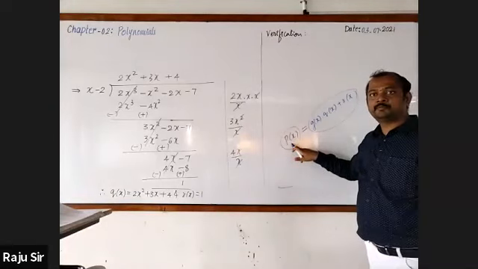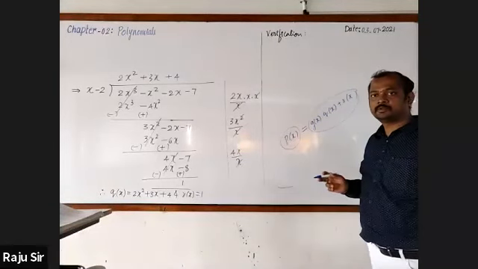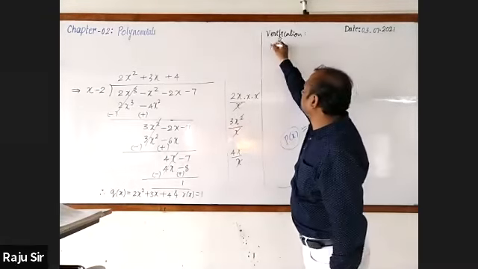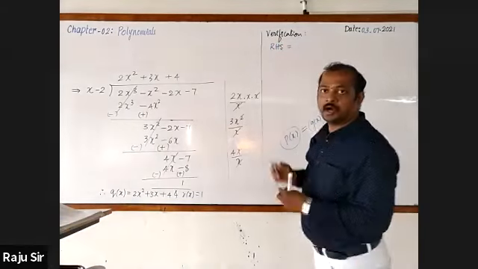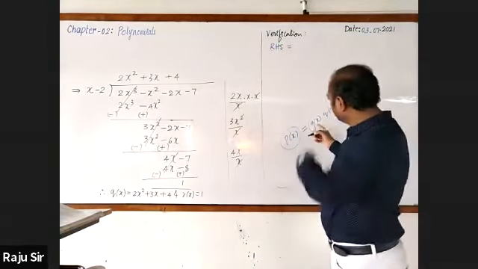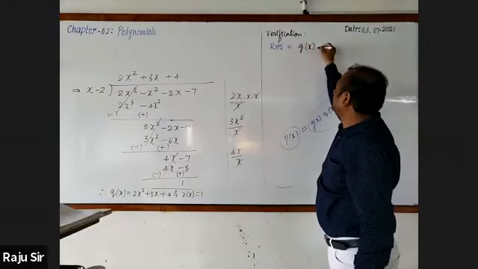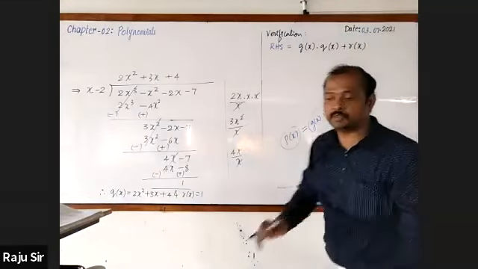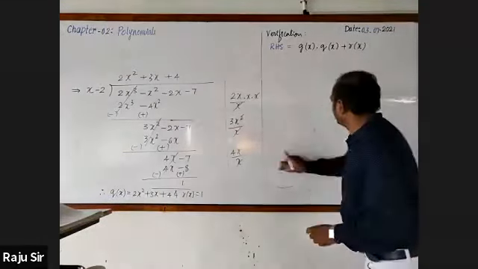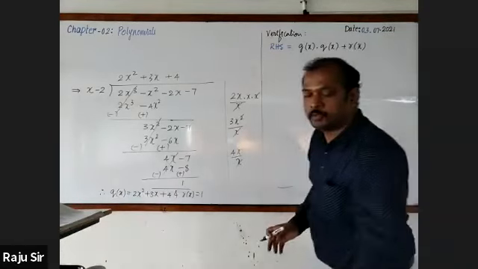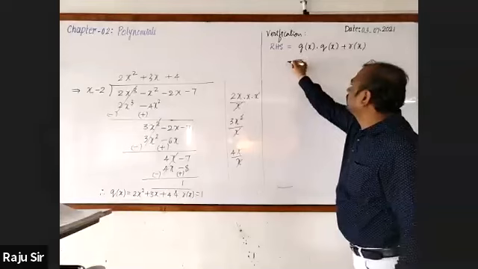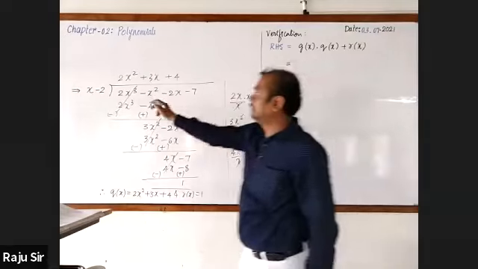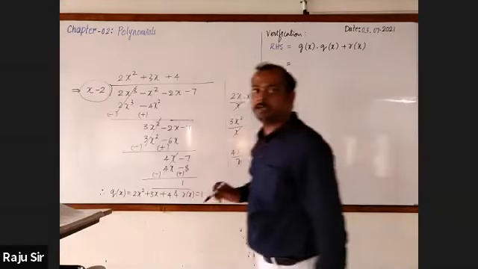LHS, P of x, is already known, right? Yes. I go for taking the RHS part, where RHS is G of x into Q of x plus R of x. Please write with me. We know that G of x, the divisor, is x minus 2.